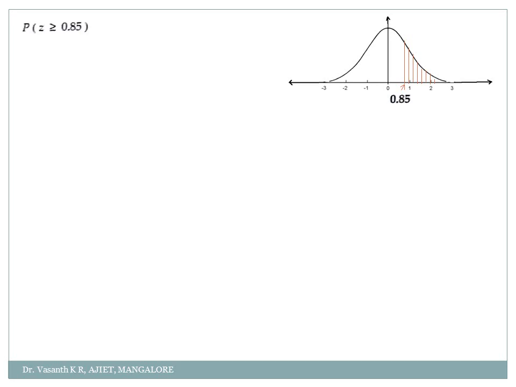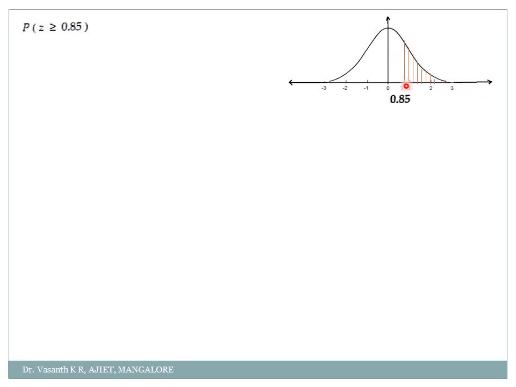If I ask you, find the probability of z greater than or equal to 0.85, think, my dear students, how will you get it? Think a bit, then you will get an idea. Is it not simple? How will you do it? Can you directly check only 0 to 0.85? No. See, if you check 0 to 0.85, you will get this region, not the shaded region. I want the shaded region now, correct?